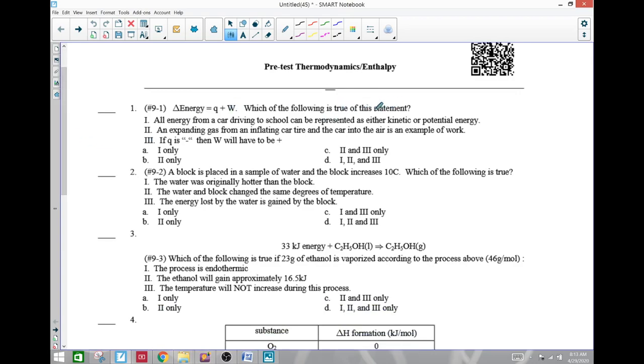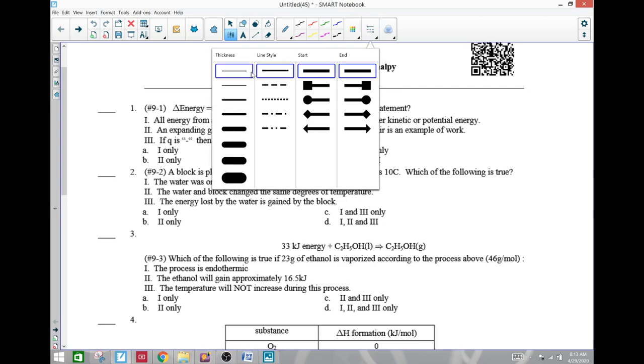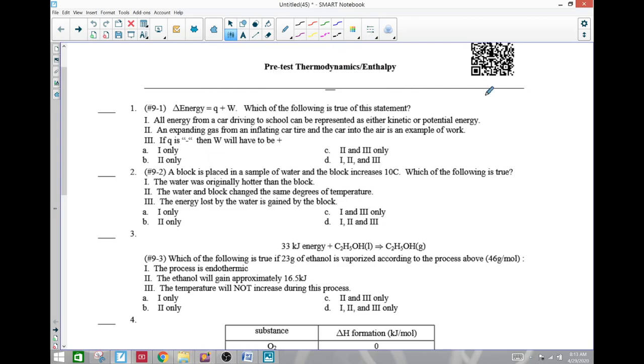Now, some of the stuff we covered to different extents, at different times, but this essentially is a conservation of energy problem. Looking at it, total energy is conserved. So all energy comes in many forms. Q stands for heat.